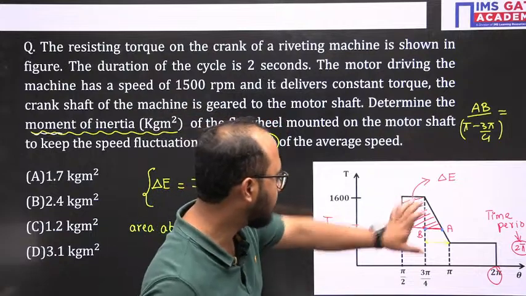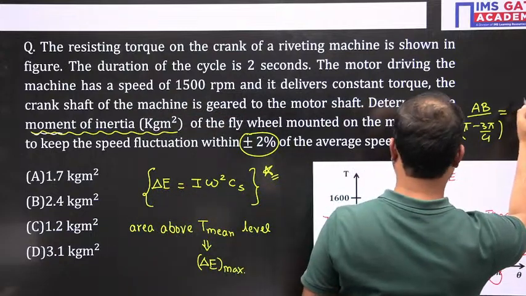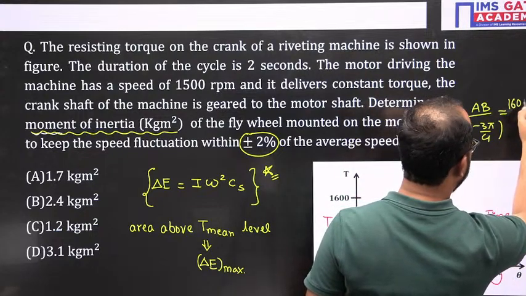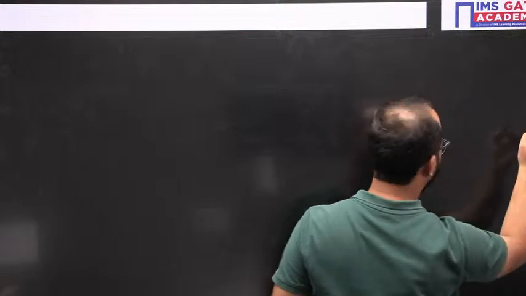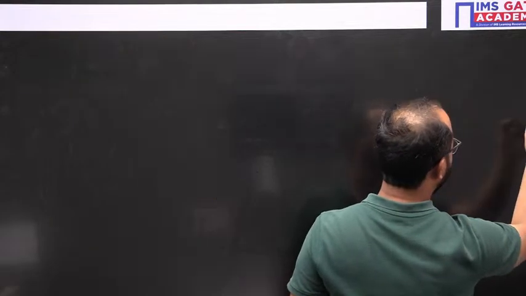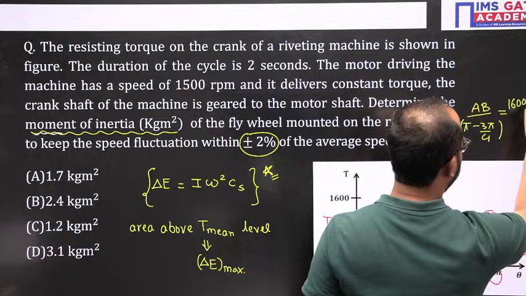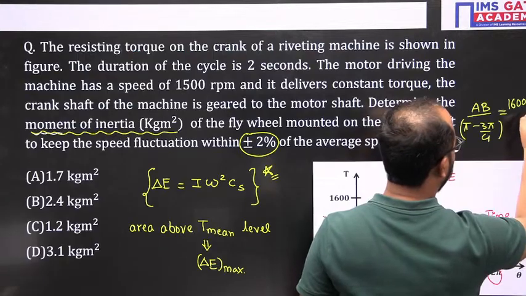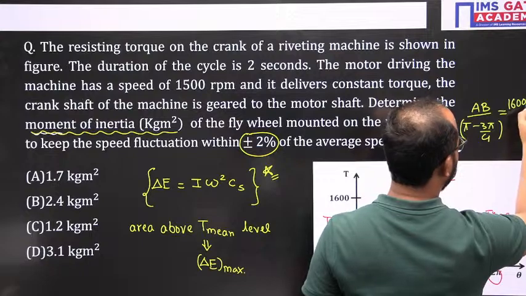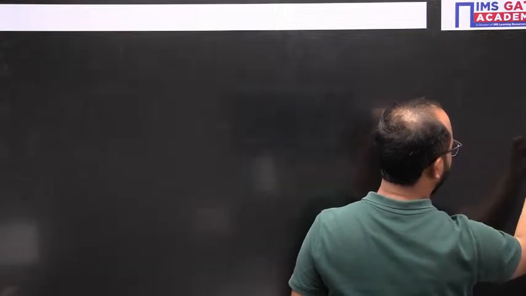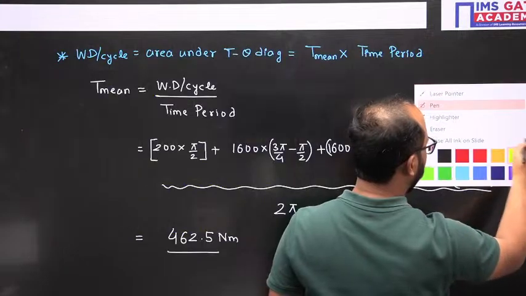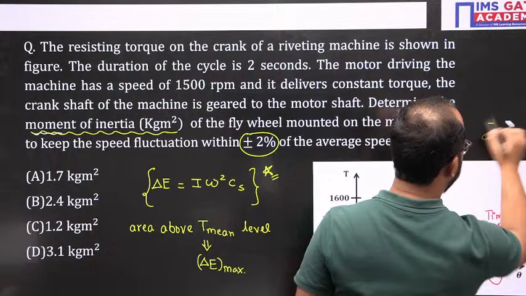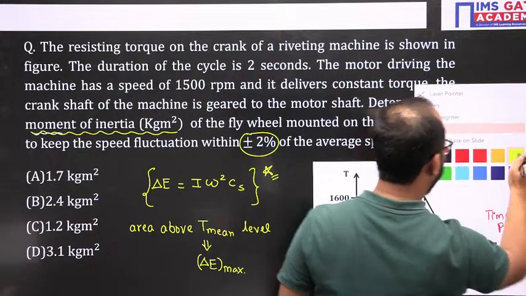This distance is 1600 minus T mean. Let me write T mean here itself, no issue. We'll write it separately, otherwise the page will turn automatically.